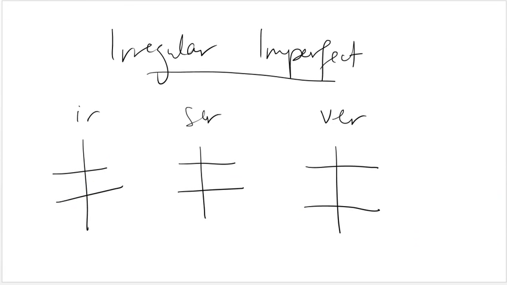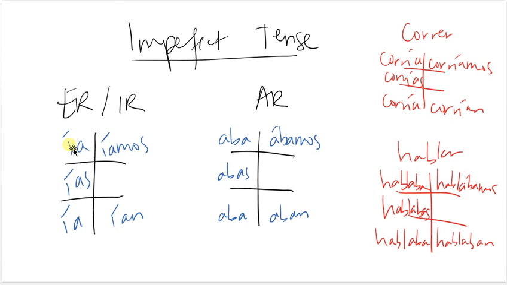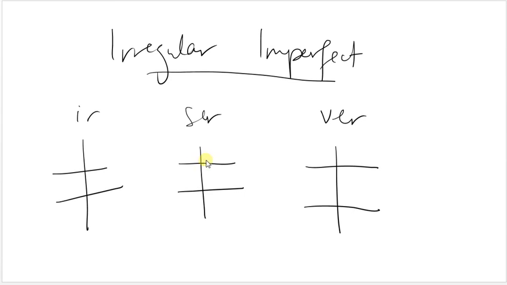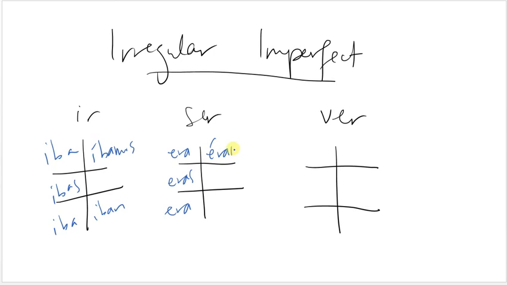Okay, so remember how in the preterite tense there are like 50 million irregular verbs? Luckily for us, in the imperfect tense there are only 3 irregular verbs. These are the only 3 that you need to remember. Every other verb is always going to be these exact forms. Only these 3 verbs are going to be different. So the first one is ir. We have yo iba, tú ibas, él, ella, usted iba, nosotros íbamos, con acento, y ellos, ustedes iban. For ser, yo era, tú eras, él, ella, usted era, nosotros éramos, y ellos, ustedes eran.